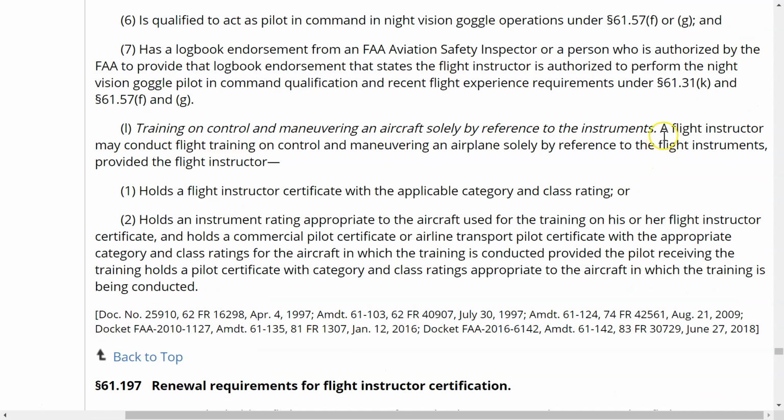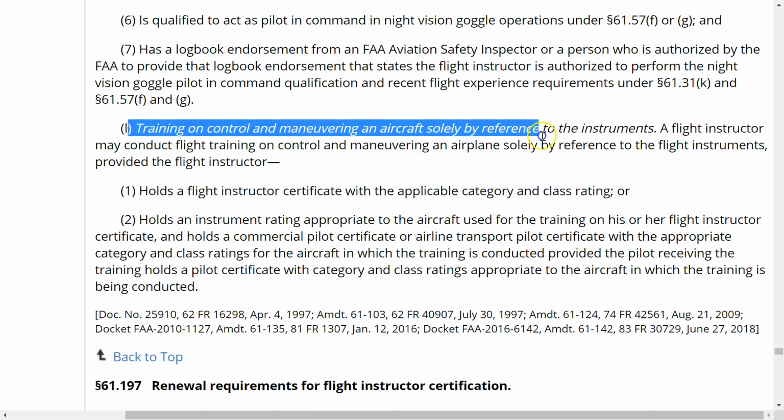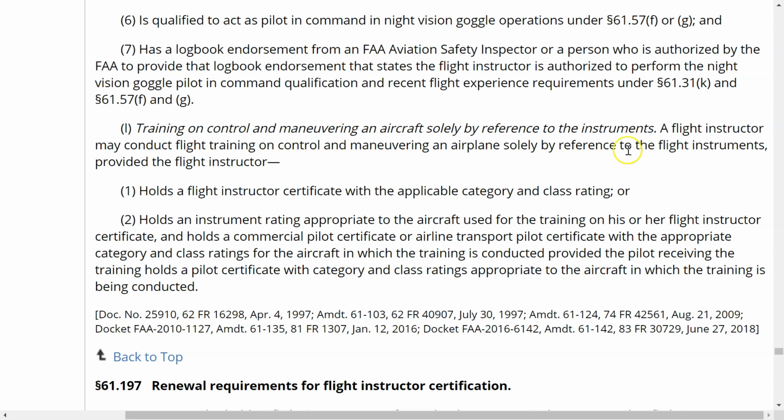And it says here that a flight instructor may conduct flight training on control and maneuver of an airplane solely by reference to flight instruments, provided that the instructor holds a flight instructor certificate with the applicable category and class, which that's you, or basically you have a CFII. So in this particular instance here, as long as you hold the flight instructor certificate with the applicable category and class, you're good to go to give training on control and maneuver of an aircraft solely by reference to instruments, which is only required in 61.109 in regards to the private pilot training.